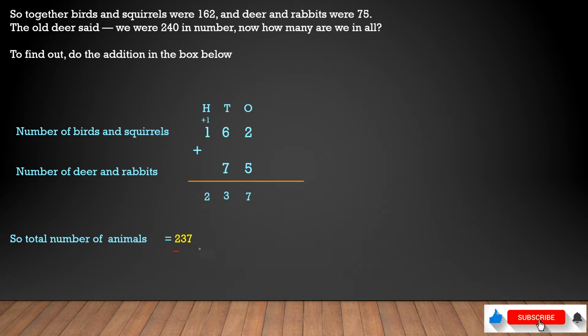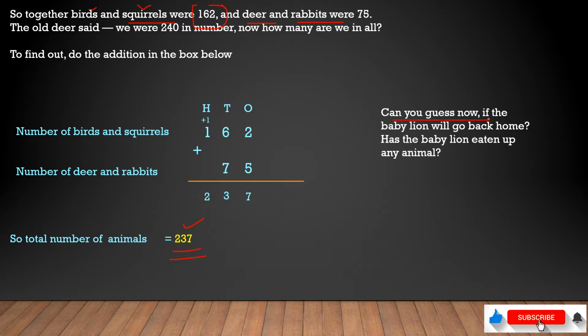Now what is this number we have got? This is the total number of animals after counting the number of rabbits, deer, birds and squirrels. So after counting all animals together, we got 237. It means 240 is the bigger number, 237 is less. Now we can say some animals are missing. And how many are missing? 238, 239, 240. I counted after 237, and we can see 3 animals are missing.